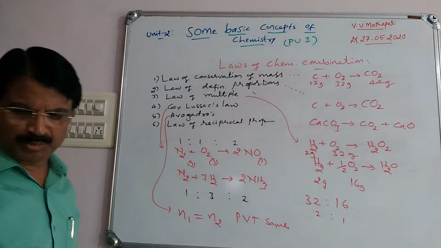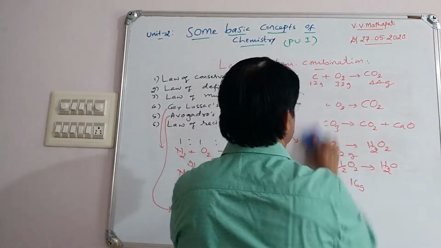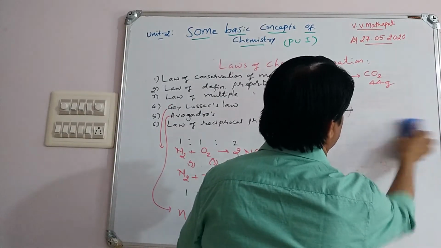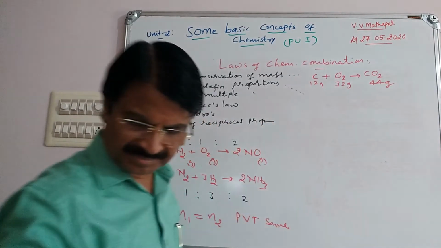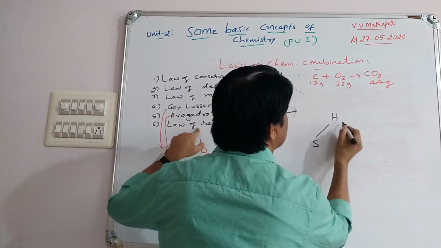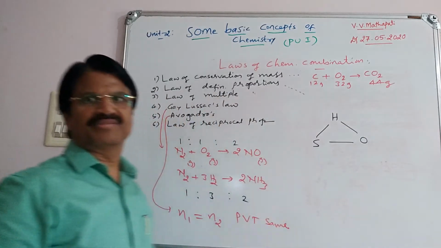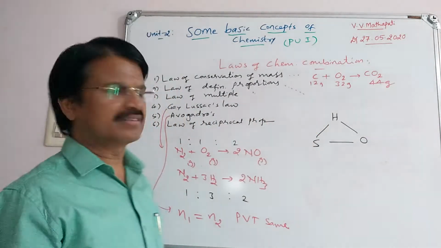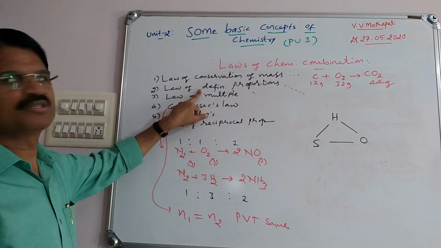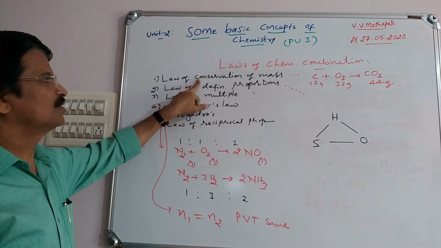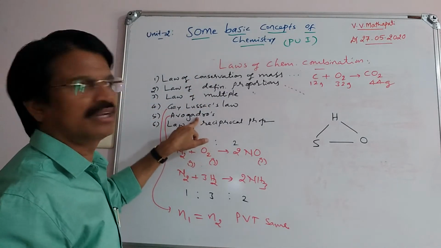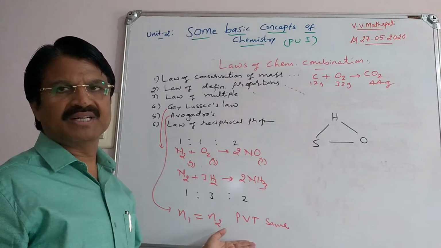The law of reciprocal proportions. See what happened in this case. We take the example of H, S, O. It is somewhat different. In multiple proportion, 2 elements combine in different proportions. In conservation of mass, the LHS and RHS masses must be the same. But in Avogadro's law, the number of molecules is equal under the same conditions of P, V, T.